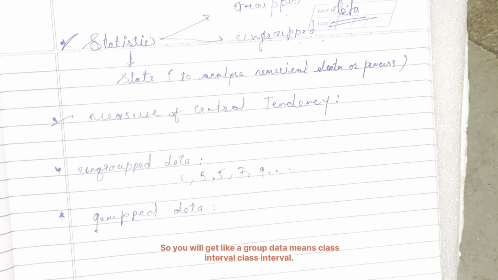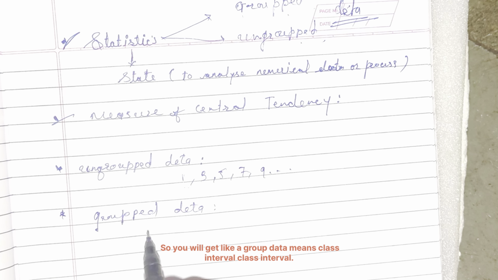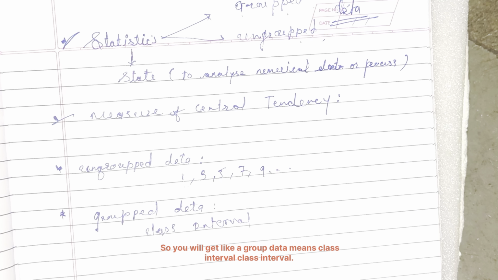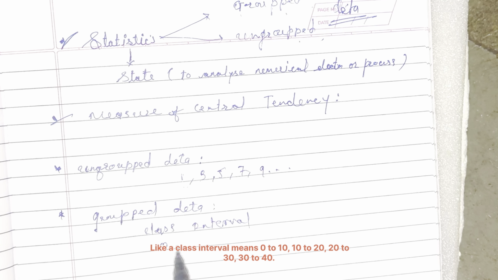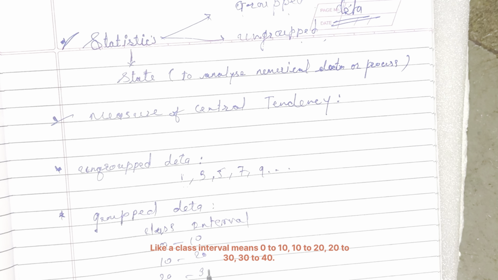Grouped data means a class interval. A class interval means 0 to 10, 10 to 20, 20 to 30, 30 to 40.